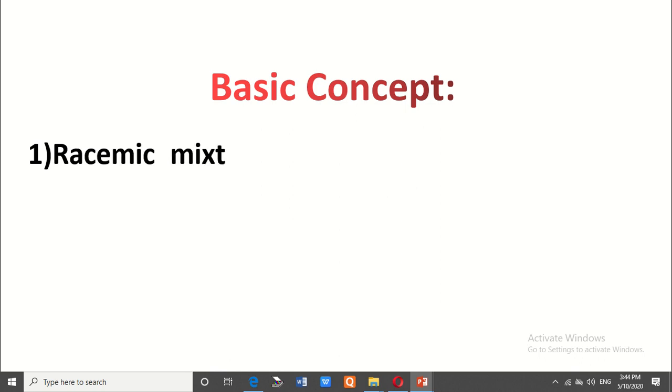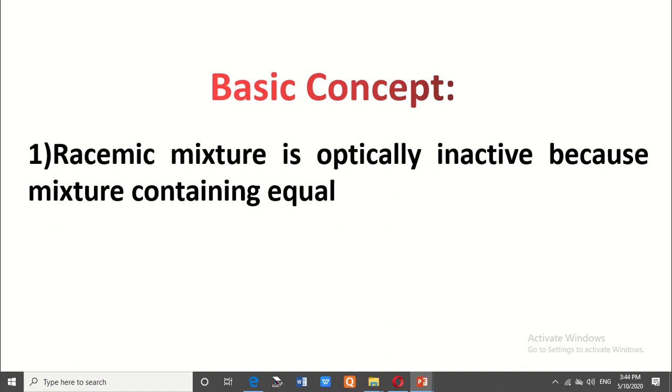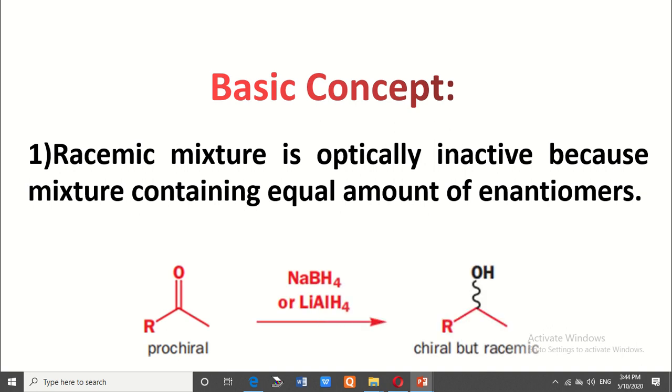Before discussing asymmetric synthesis, I will clear up some basic concepts. You know that a racemic mixture is always optically inactive because the mixture contains equal amounts of enantiomers. Consider the following reaction. In this reaction, the product contains a chiral carbon, but it is optically inactive because the products are present in the racemic form.